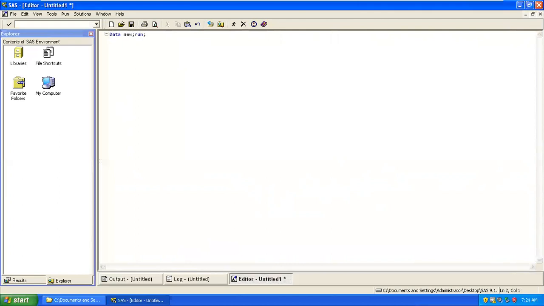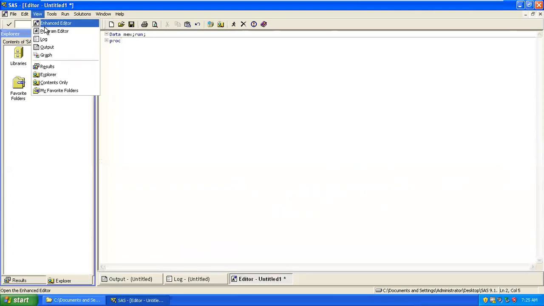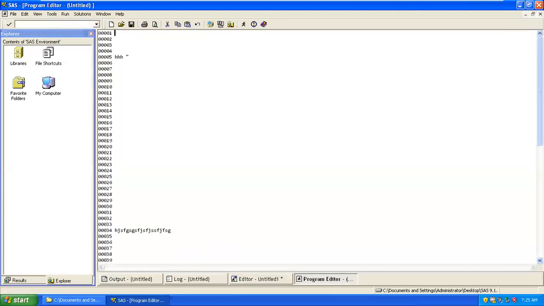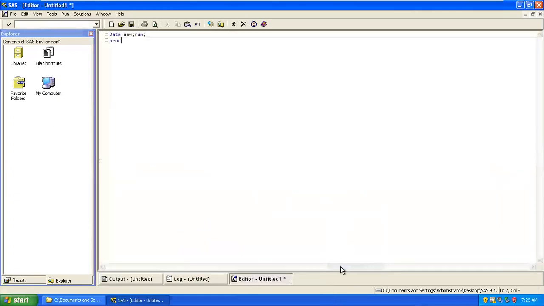So Ravi, for example, if I write a data step with infile and input and run it in the program window, will a simple program not run in the program window? No, no. In the program window you're able to execute it, but you're not able to separate it. From a readability point of view, enhanced is better.